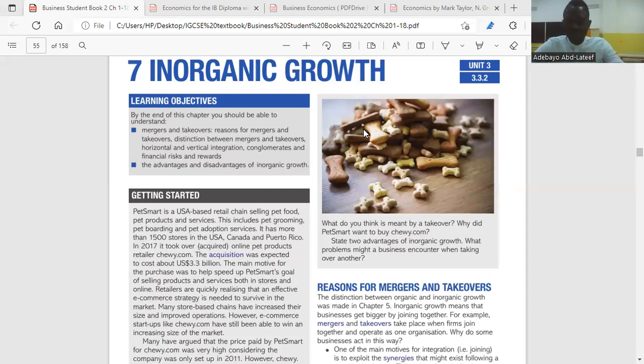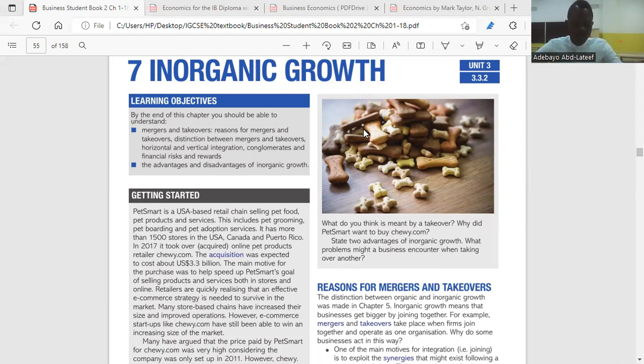Then we have acquisition. Acquisition implies that a company has purchased another company. Company A has purchased company B to become company A. That is acquisition or takeover. So what are the reasons for mergers and takeover?